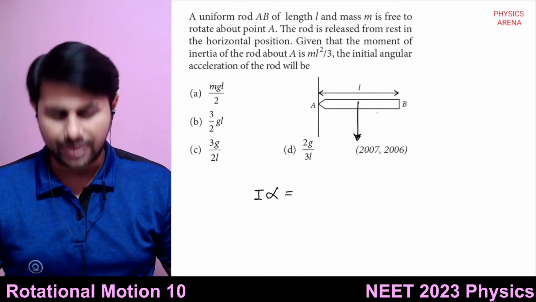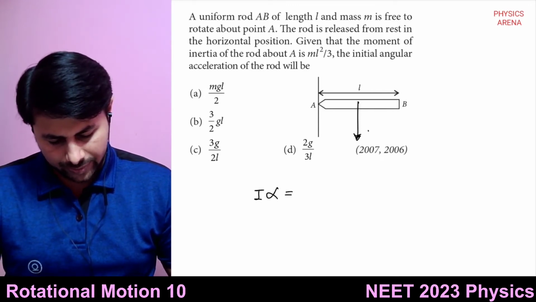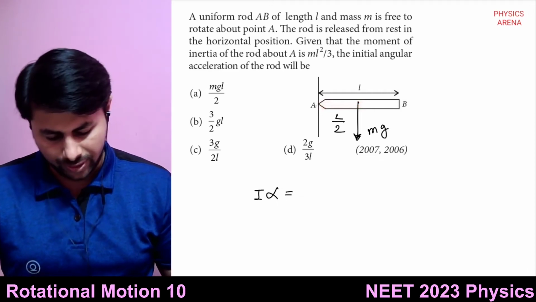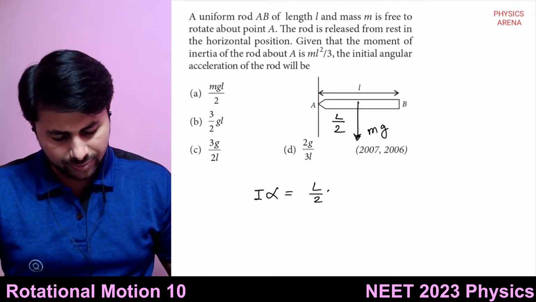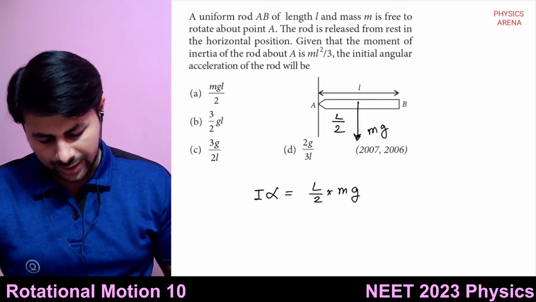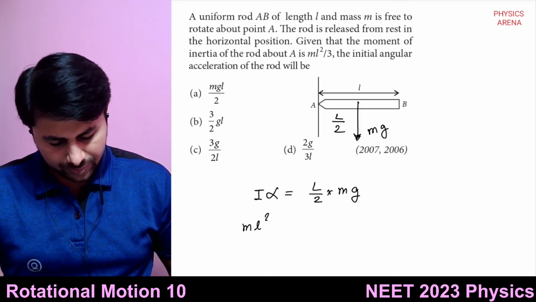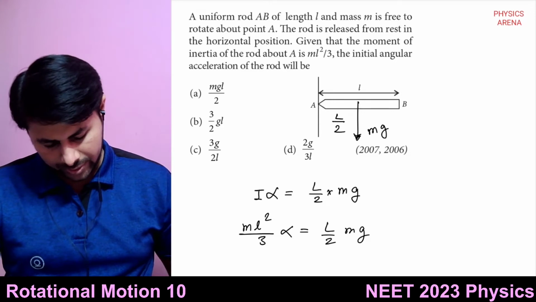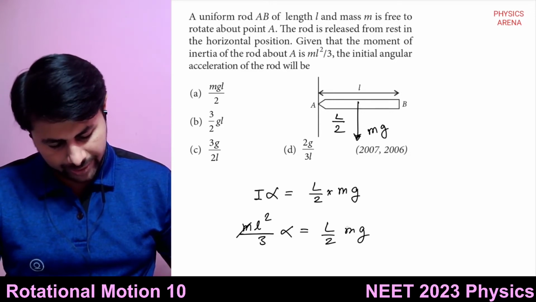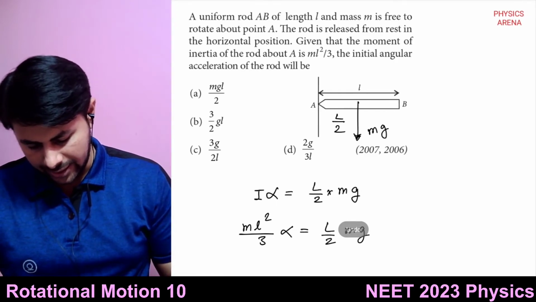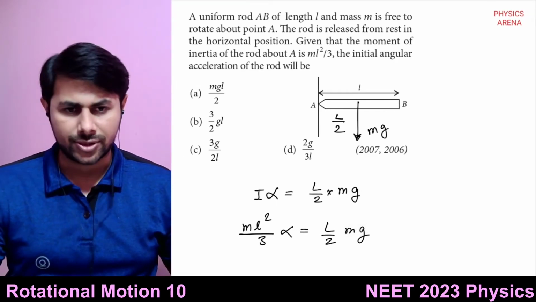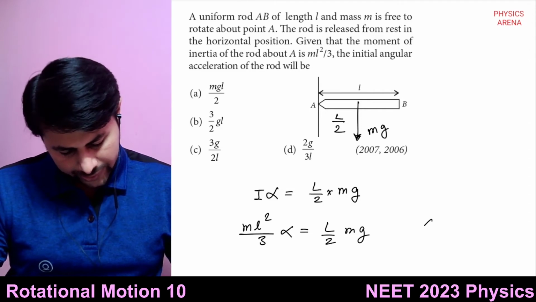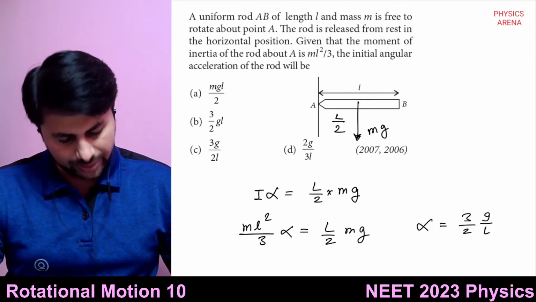There is the gravitational force mg acting on it, at distance L by 2 from A. So torque is L by 2 multiplied by mg, and I is ml square by 3. m gets cancelled, L gets cancelled, and the answer would be the same as the last question. Option C. So alpha is 3 by 2 g upon L.